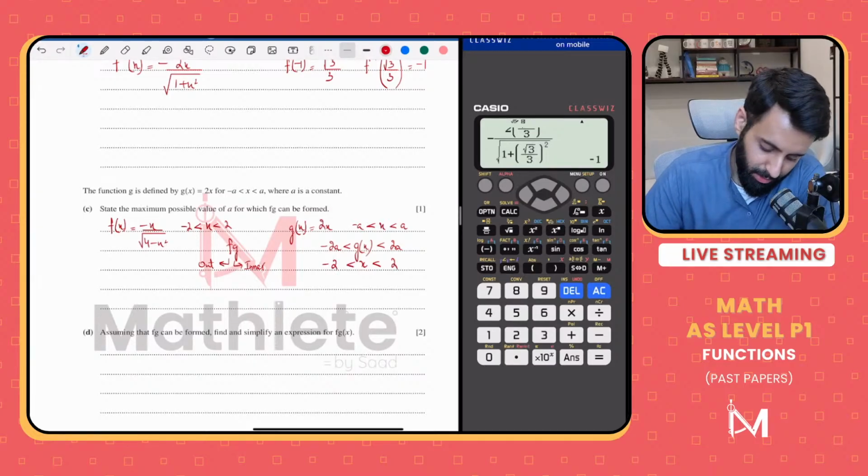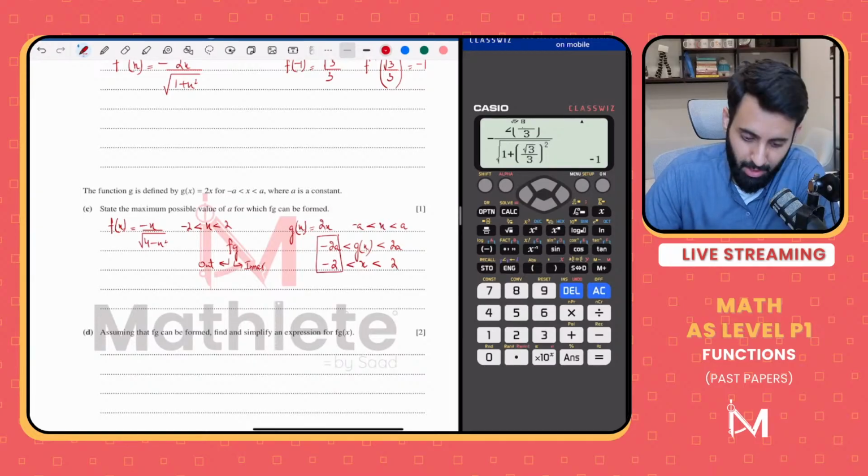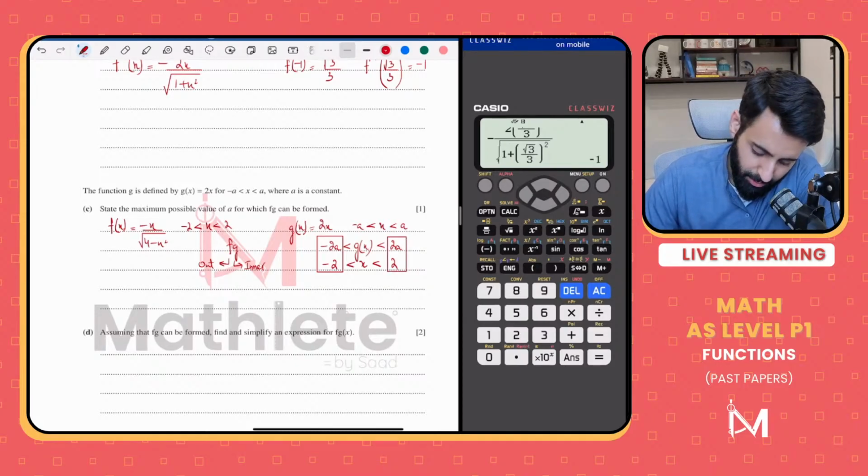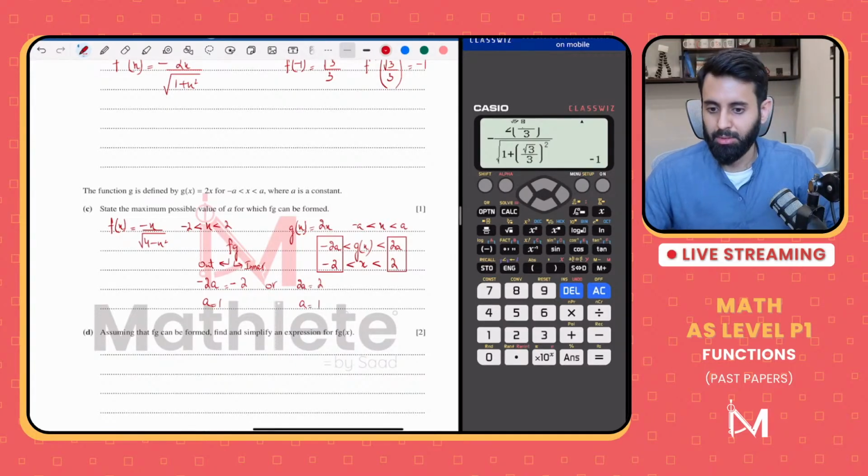So you can pick either this and solve for the value of a, or you can pick either this and solve for the value of a. Either way, you get the same answer. Minus 2a equals minus 2, which means a is equal to 1, or you can pick 2a equals 2, which means a is equal to 1. That's it.